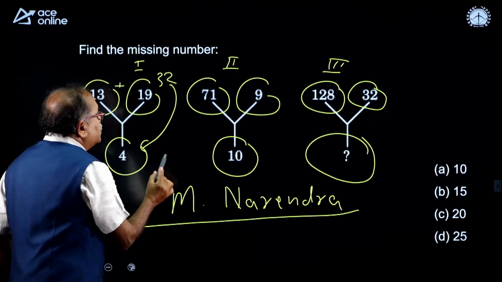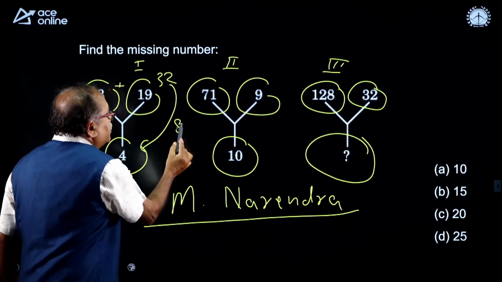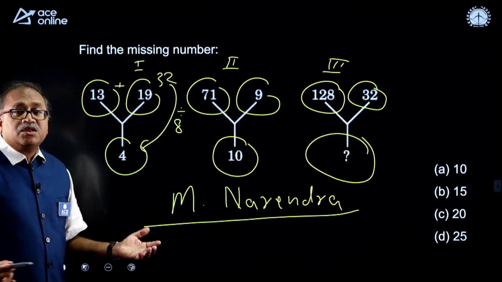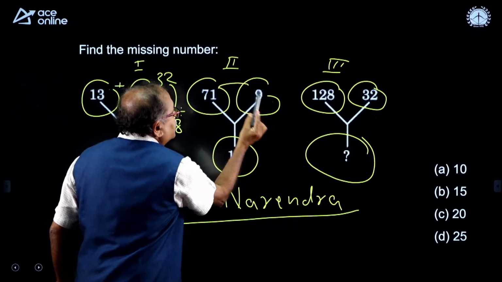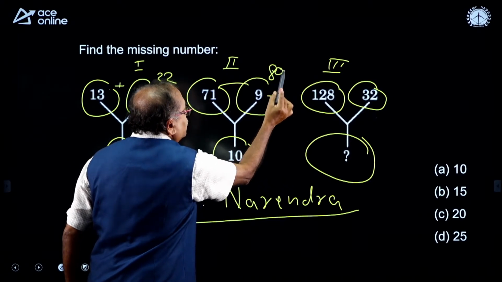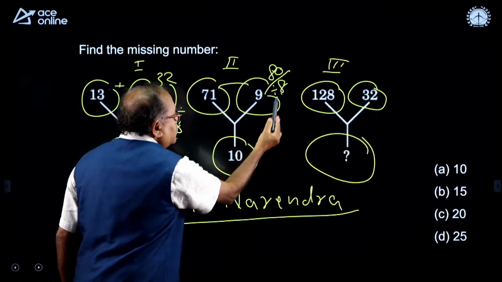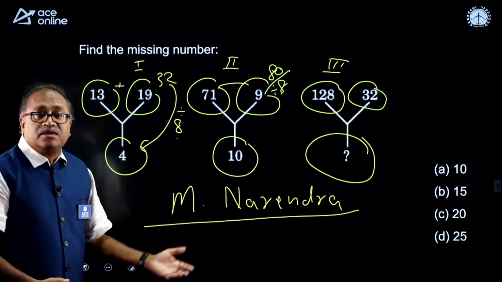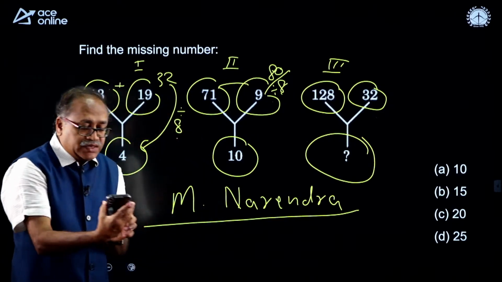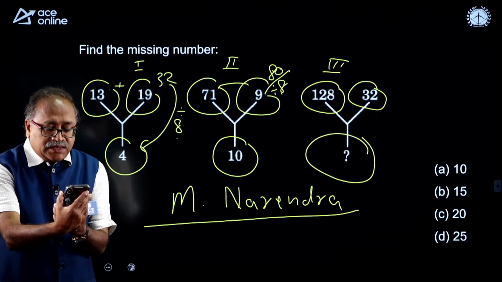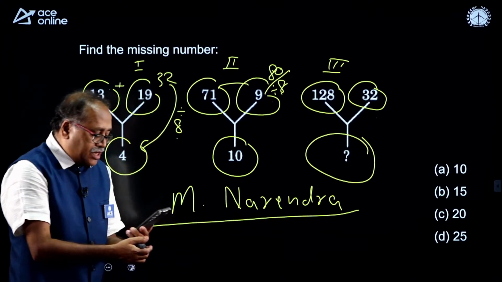Do we have any relation with 32 to 4? Yes, we have a relation. If 32 is divided by 8, I am getting 4. Does the same relation stand in the second one? So here the sum is 80. When 80 is divided by 8, I am getting 10 here. You got the logic, my dear friends? Now answer is 10. Oh wow, Ganesh, answer is 10.